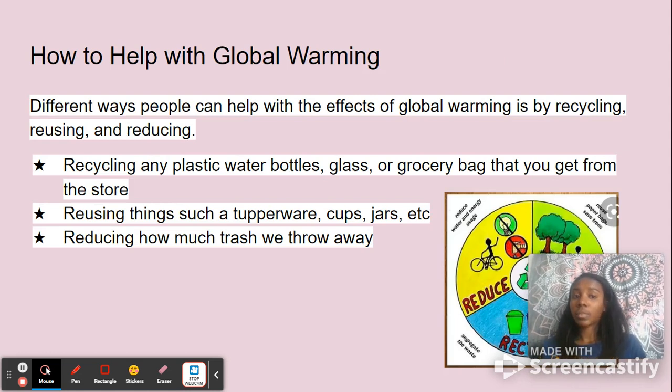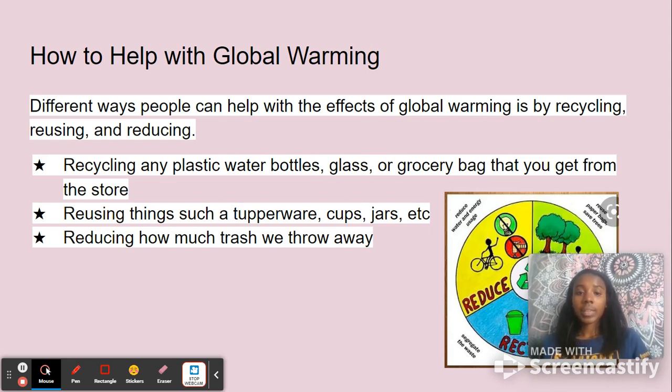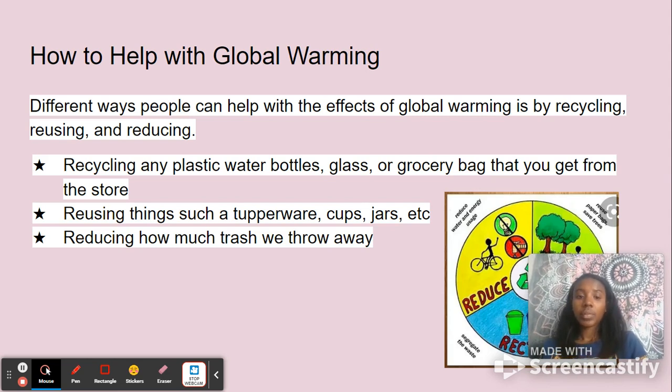There are different ways you can help with global warming. How to help with global warming? You can help with global warming by recycling, reusing, and reducing. Recycling any plastic water bottles, glass, or grocery bags that you get from the store. Reusing things such as Tupperware, cups, jars, etc. Like when you get those little plastic cups from restaurants, you can take them home and reuse them instead of throwing them away. Or Tupperware that you put food in after, instead of using that Tupperware one time, using it multiple times just to help with global warming.